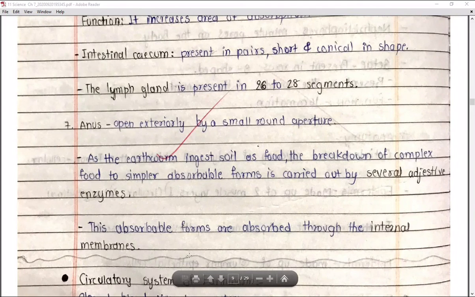The last point is that these absorbable forms are absorbed through the internal membranes. So through the internal membranes of the earthworm's digestive system, the nutrition derived from the food which it has ingested is absorbed. So this is all about the first system, the digestive system of the earthworm.